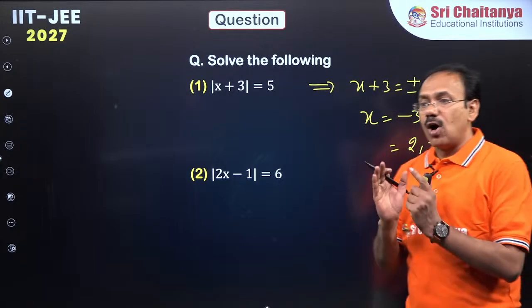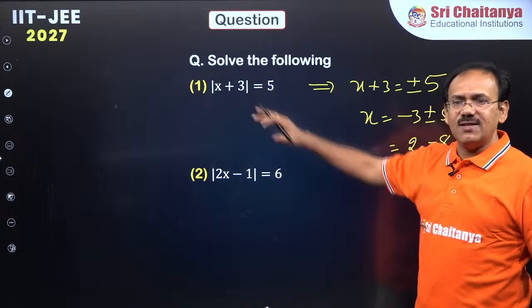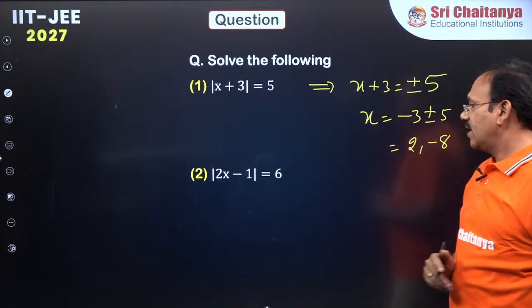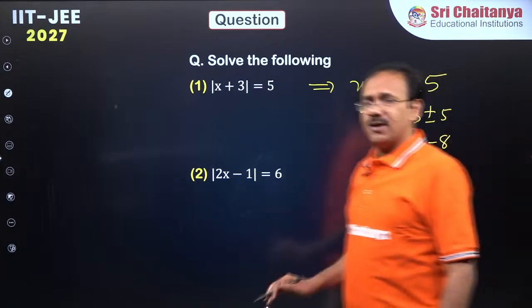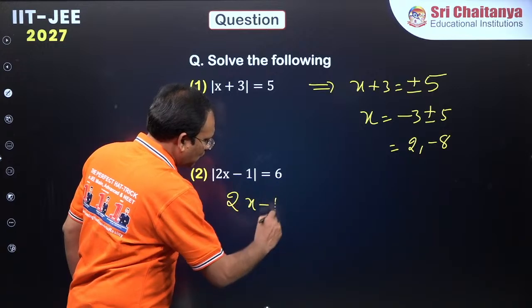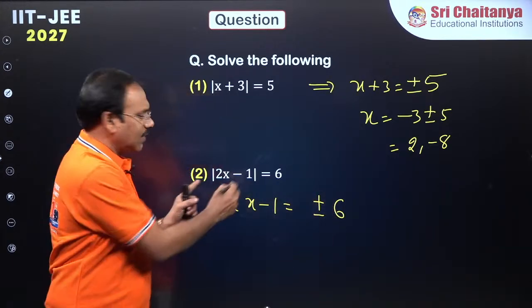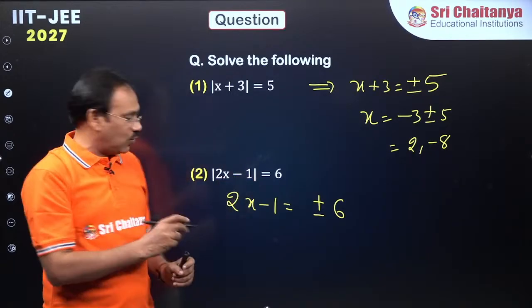This is called a modulus equation. So mod x plus 3 is 5 in the sense that x plus 3 can be plus 5 or minus 5. Next one, dear students, similarly you try to answer, this is very simple. For a modulus related equation, you just take 2x minus 1 as plus or minus 6, because 2x minus 1 is either 6 or minus 6, and the equation holds good.